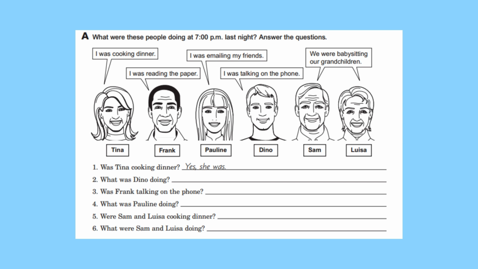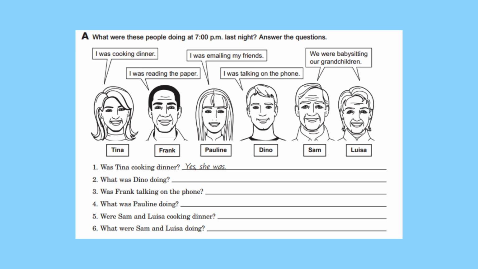What were these people doing at 7 p.m. last night? Answer the questions. So number 1 is done for us as an example. Was Tina cooking dinner? We're going to look at Tina's picture. She says, I was cooking dinner. So the answer, yes, she was. Go ahead and do 2 through 6. Pause your video. We'll go over the answers in just a minute.